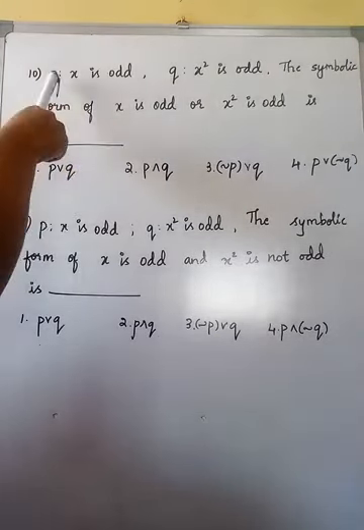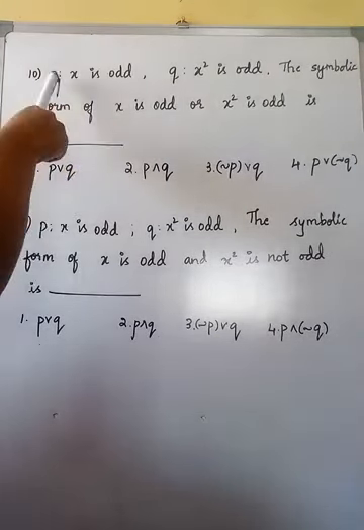So when we want to check, if we go through the options, the first one is P or Q. Second one, P and Q. Third one, negation of P or Q. And the last one, P or negation of Q. Yes or no? So according to the statement we have here, x is odd or x square is odd, it is nothing but the first option, P.